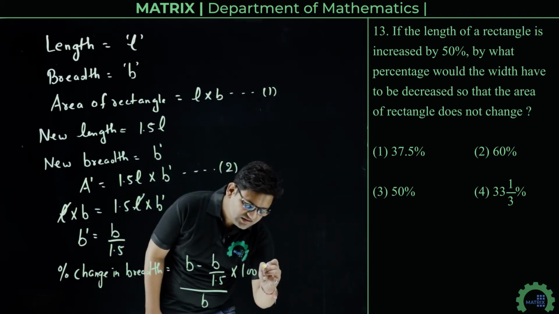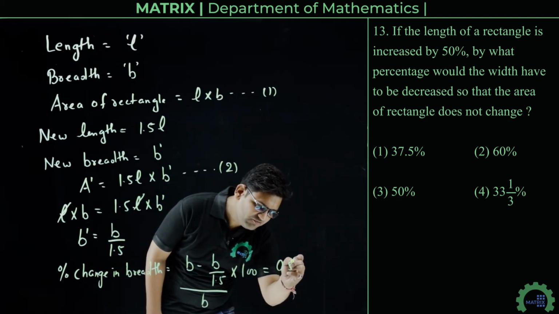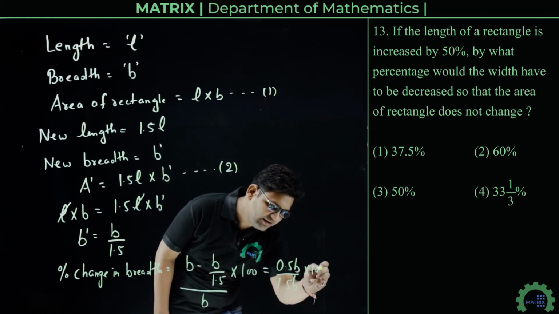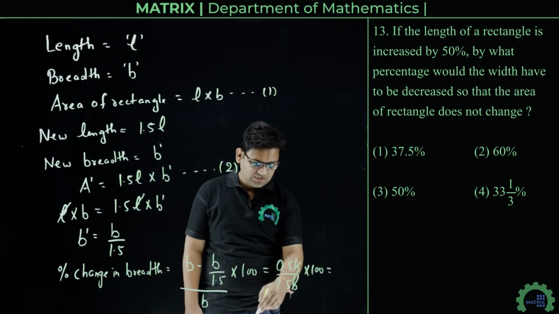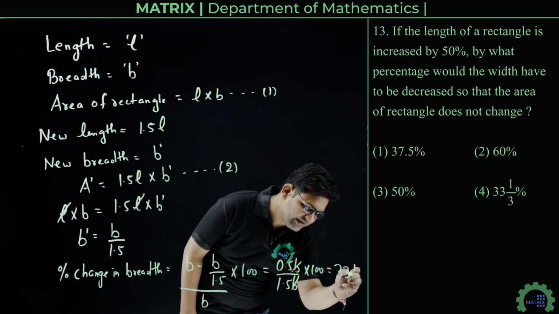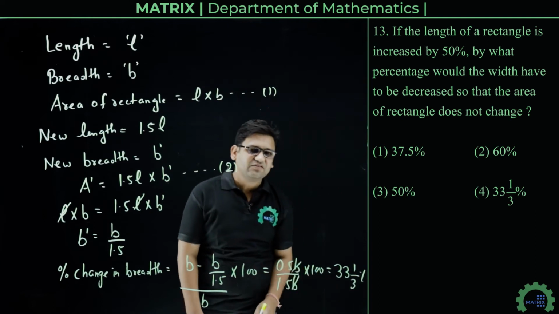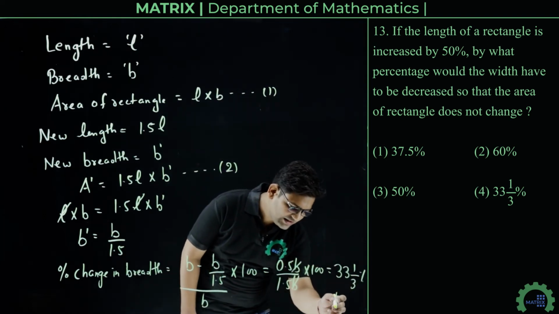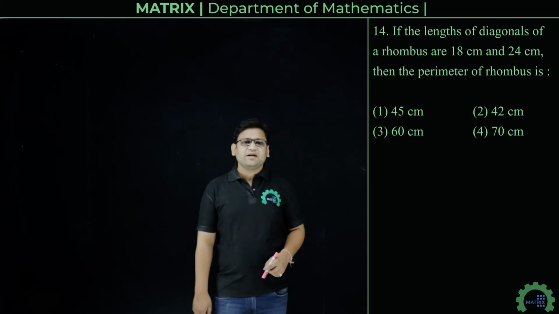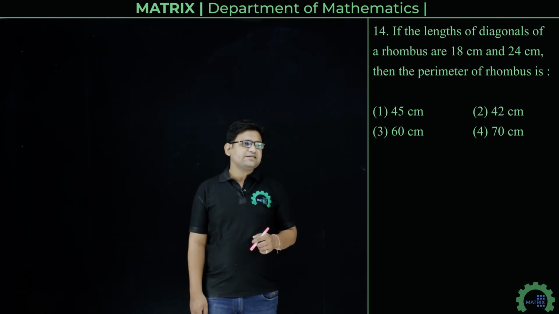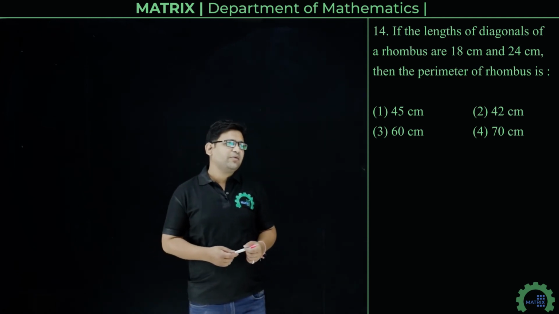On simplifying this, we get 0.5B upon 1.5B multiplied by 100, that is 1 by 3 into 100, that is 33 1 by 3%. So the decrease in the width is 33 1 by 3%, that is option number 4, the correct answer.